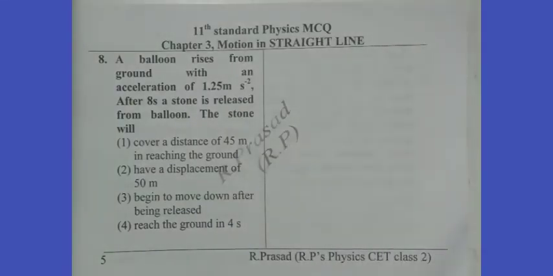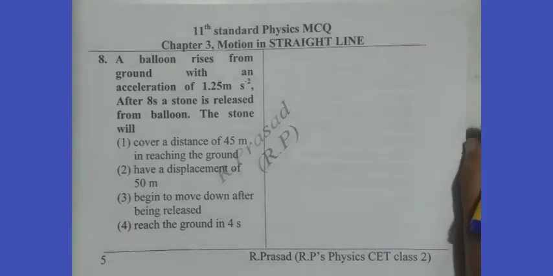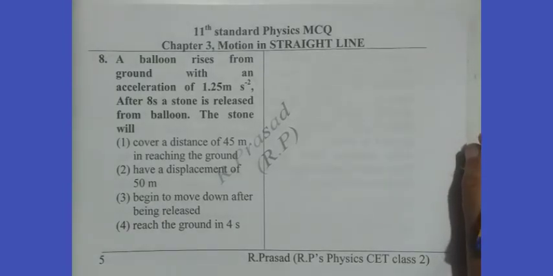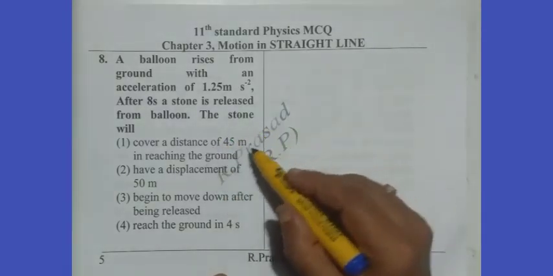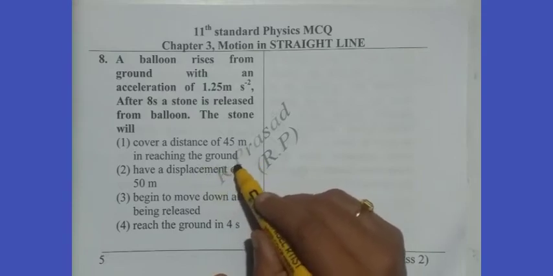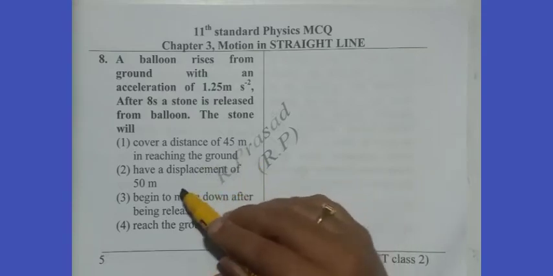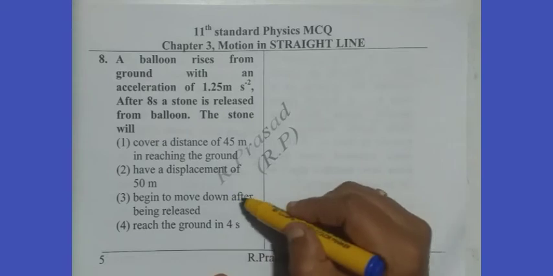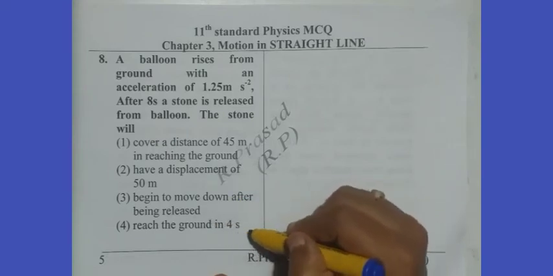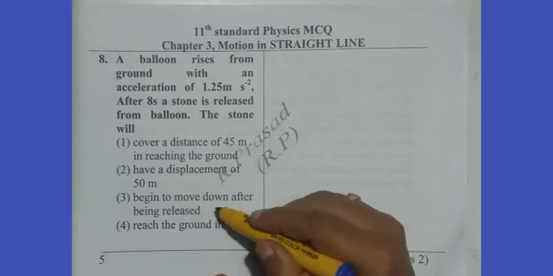So, the eighth question we think of now. A balloon rises from the ground with an acceleration of 1.25 meter per second square. After 8 seconds, a stone is released from the balloon. This stone will, the 4 options we read: cover a distance of 45 meters in reaching the ground; have a displacement of 50 meters; begin to move downwards after being released; reach the ground in 4 seconds.